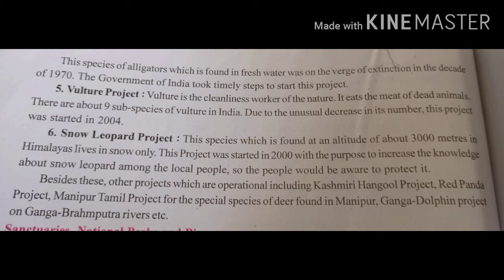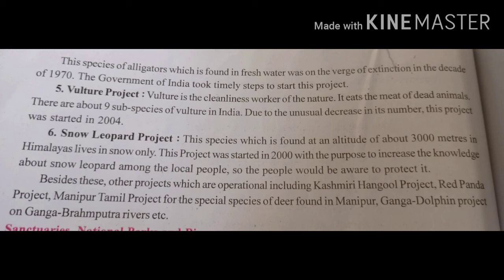Now the Vulture project. The vulture is a cleanliness worker of nature. What does it eat? It eats the meat of dead animals. There are about 9 subspecies of vulture in India. Due to the unusual decrease in its number, the vulture is now on the verge of extinction, so the government started this project in 2004.